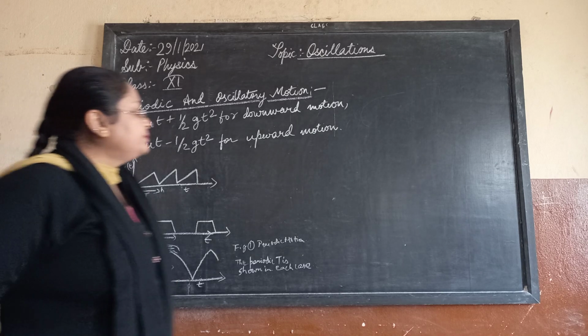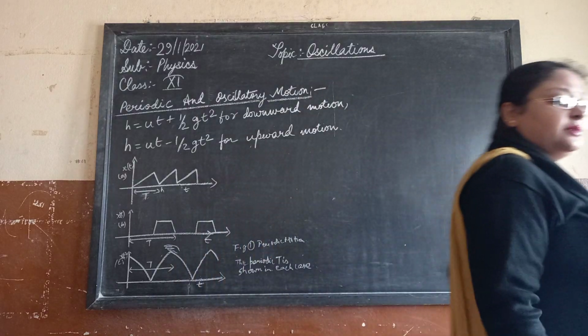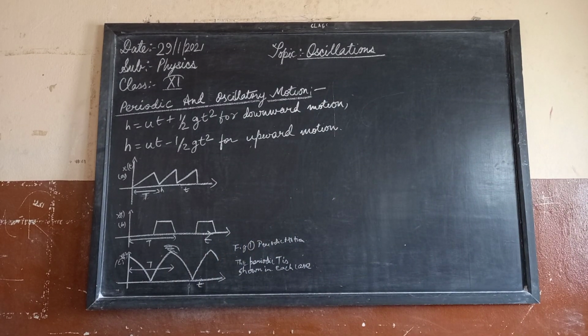So this oscillatory and periodic motion has some things to explain, as shown in the figure on the blackboard for periodic motion. Suppose an insect climbs up a ramp and falls down. It comes back to the initial position and repeats the process identically. If you draw a graph of its height above the ground versus time, it would look like this.